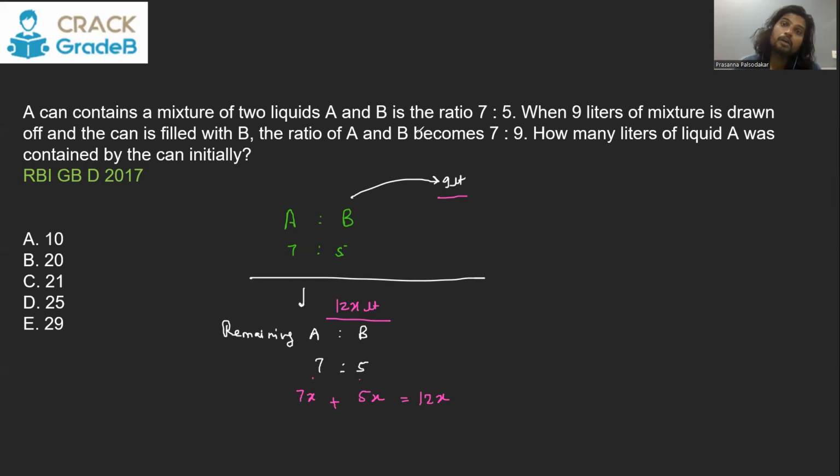Into this, you pour 9 liter of B, because you took out 9 liter earlier. So A will still be 7x, but B is going to become 5x plus 9. And the ratio between A and B is going to become 7/5. So just solve this. 7 gets cancelled. Sorry, 7/9. New ratio is 7/9.